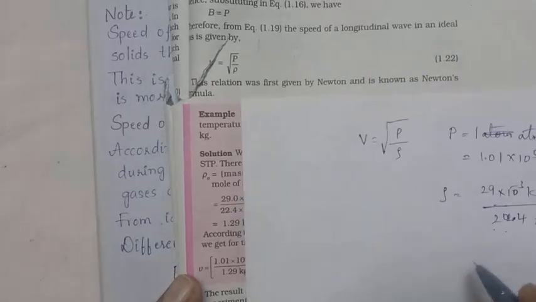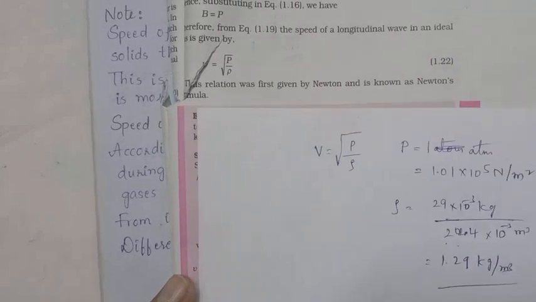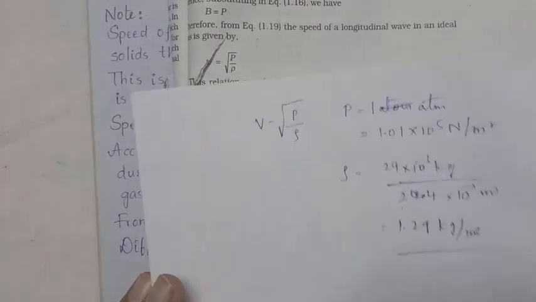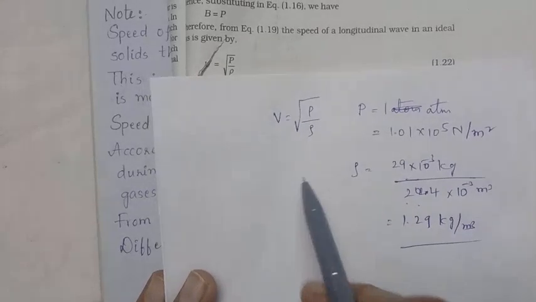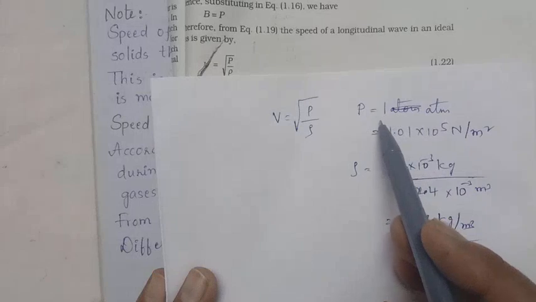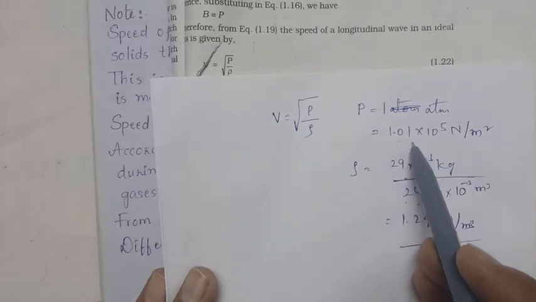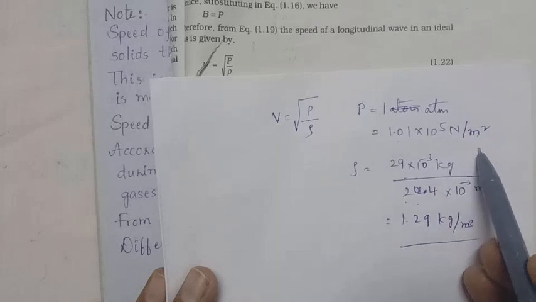So you have to substitute all these values. We are getting rho equal to 1.29 kg per meter cube. All of you observe this. V is equal to under root of P by rho. In that, P is equal to 1 atmospheric pressure, which is 1.01 into 10 to the power of 5 Newton per meter square.